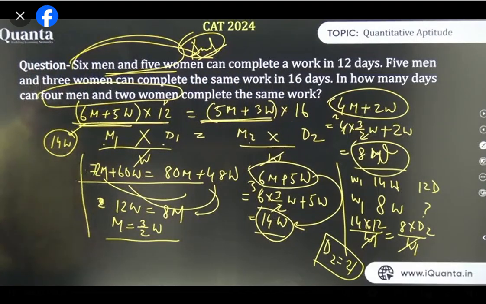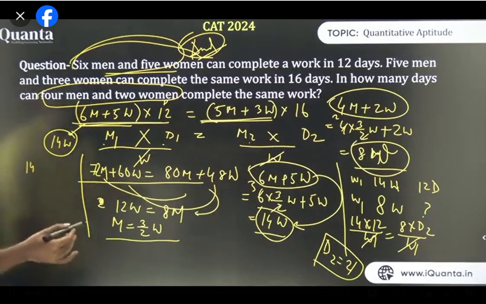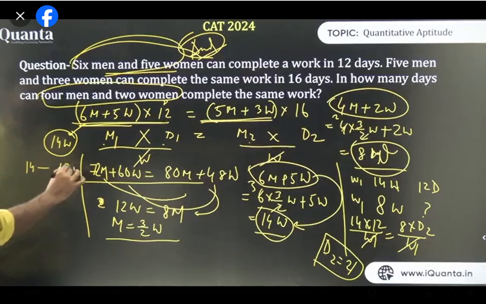Or else, I always ask you to solve it by ratio. If you do it by ratio, how do you solve this question? Now this is 14 women. So 14 women can solve it in how many days? 14 women can solve it in 12 days. Now I need to find about 8 women.